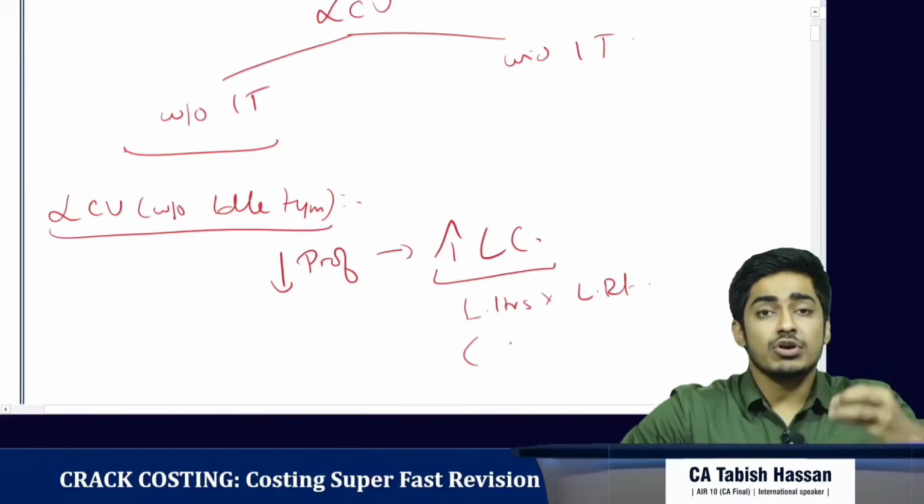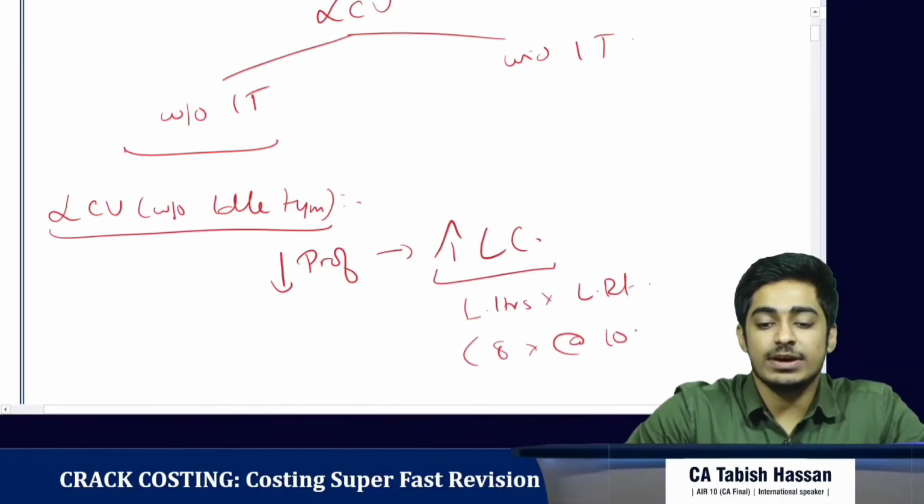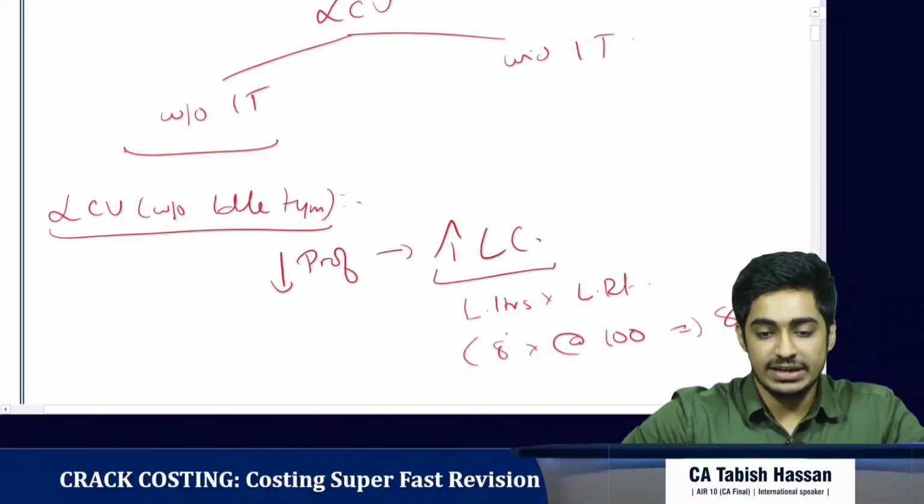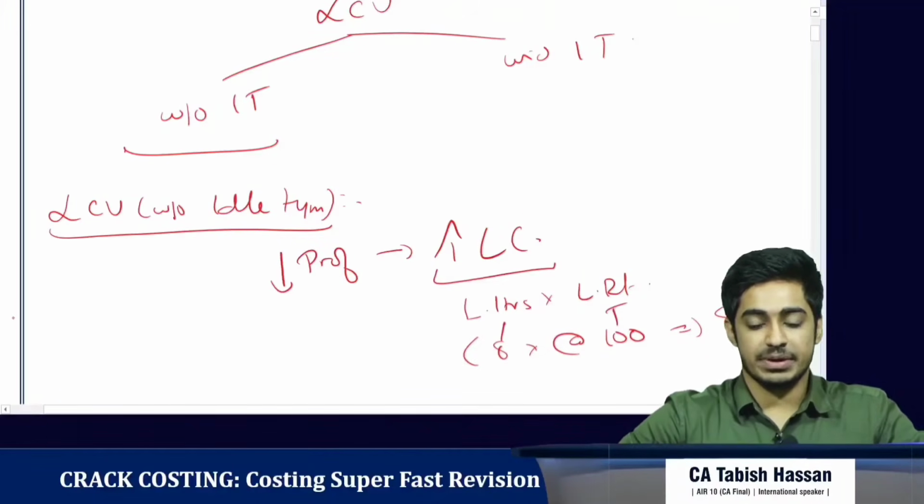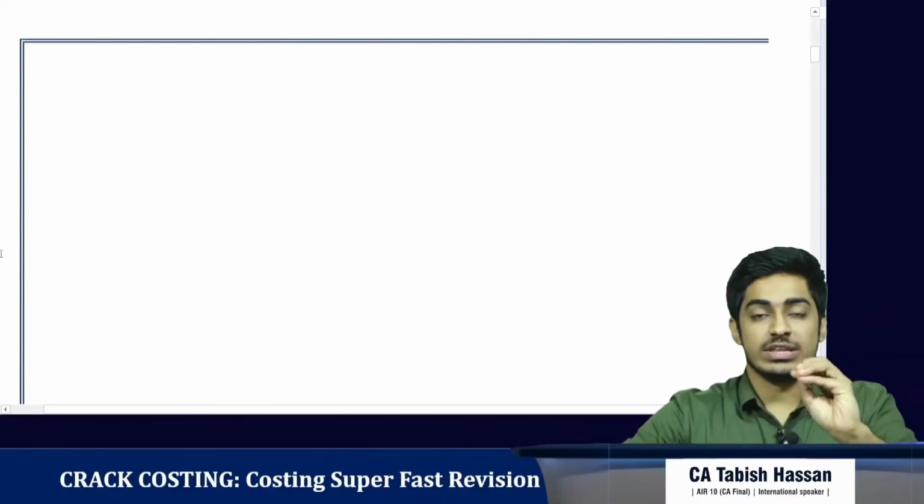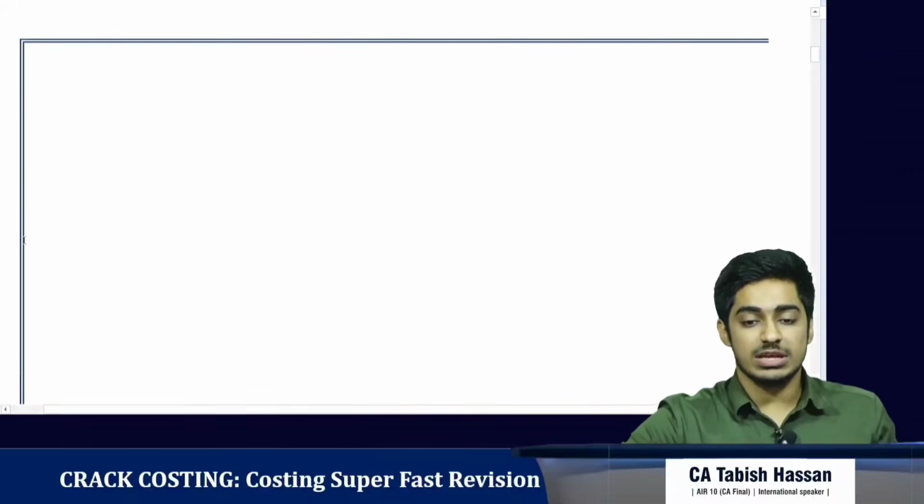Suppose an employee is working under me. He has worked for 8 hours and I am paying him at the rate of 100 per hour. What is my total cost? It is 800 rupees. How did I get it? Labor hours into labor rate per hour. Clear? So if we know material cost variance, labor cost variance is the simplest. There's nothing to worry about at all with the labor cost variance.